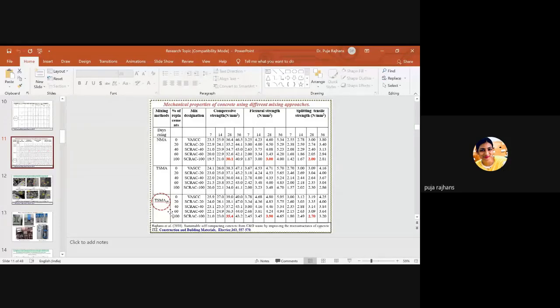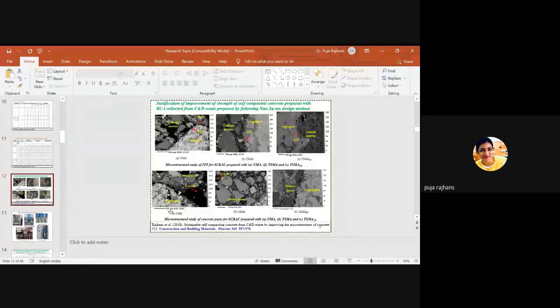This can happen. But if you have checked at the microstructure level, then you can justify your answer: look at the microstructure studies. Here we got this, and these microstructure studies justified our mechanical properties and our result. So microstructure studies are a must to justify your answer. So this is for the micro level.